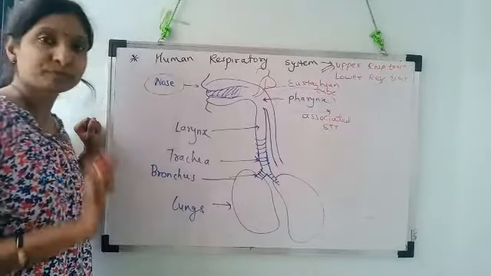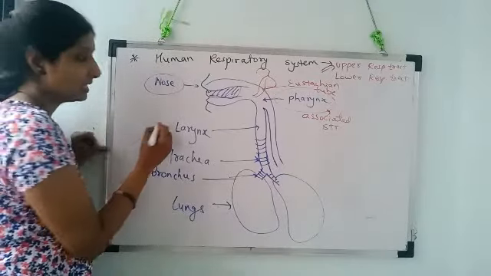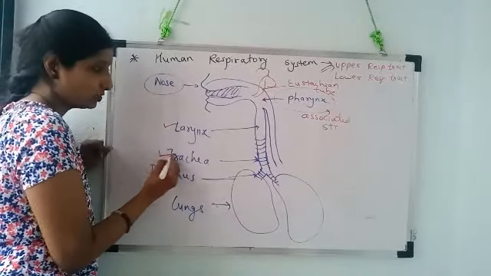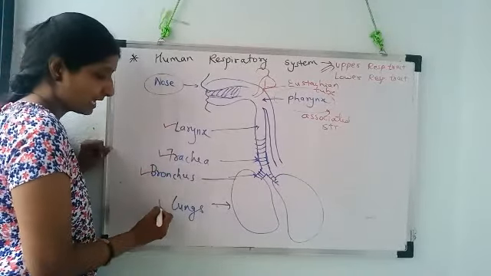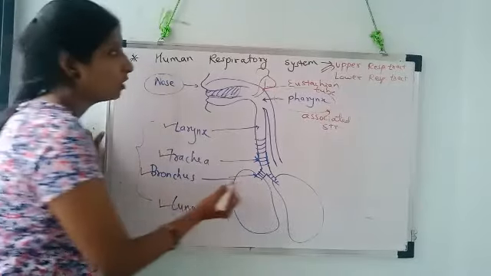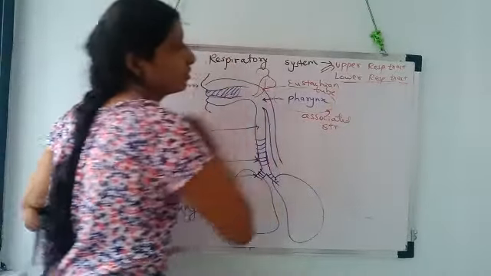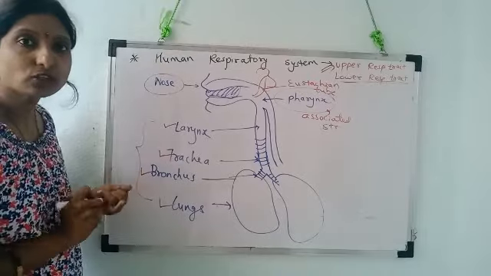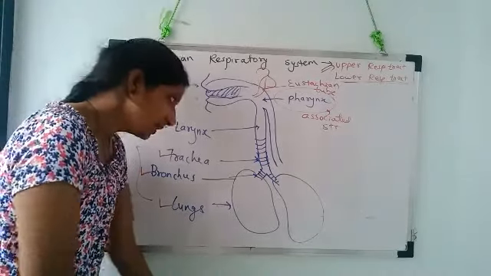Got it? Now the remaining structures, that is larynx, trachea, bronchus and lungs, form the lower respiratory tract. Students, we didn't stop here.